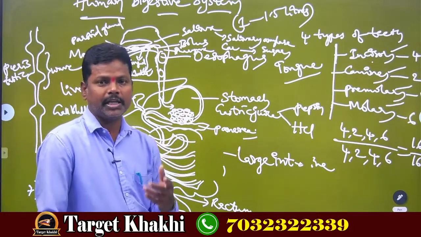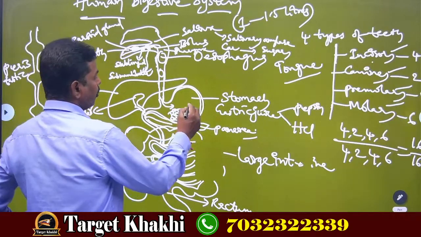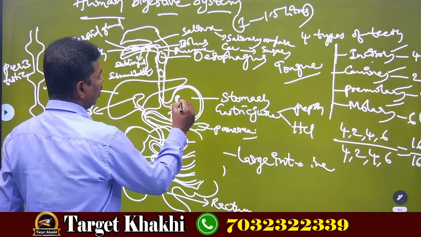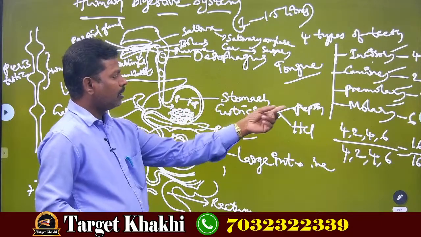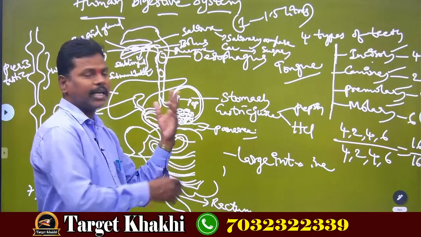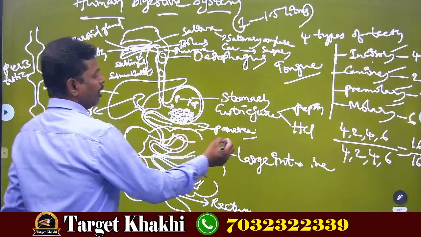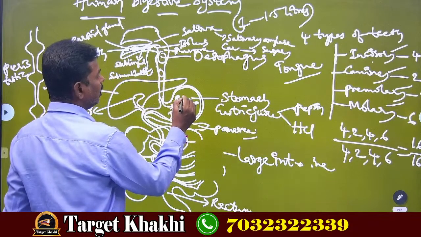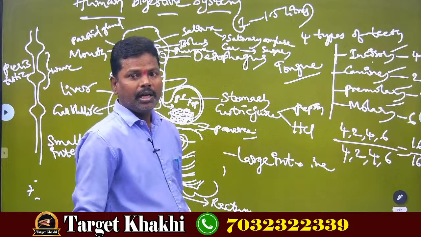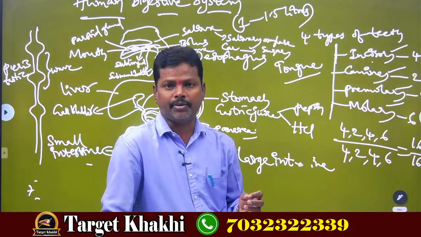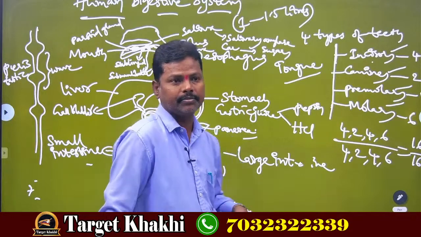What will the pepsin enzyme do? In our food, proteins are also present, right? These proteins are converted into peptones with the help of pepsin enzyme. Afterwards, again I will show with the help of equations. Next, pepsin enzyme converts what? Proteins into peptones. Because when proteins are broken down into smaller particles, then they help in bodybuilding.